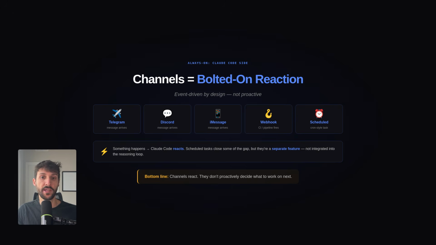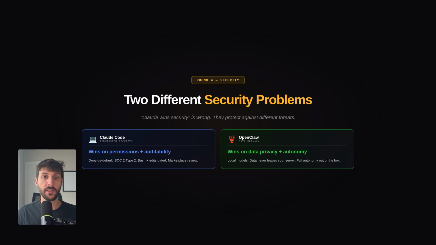If your workflow is something happens, respond to it, Claude Code channels are cleaner and faster to set up. If your workflow is watch this and handle it without me asking, OpenClaw's Heartbeat is still the better tool. Next, let's talk about security, model flexibility, and cost, because these are the trade-offs that actually determine which one you should run in production, and they're more complicated than most people think.